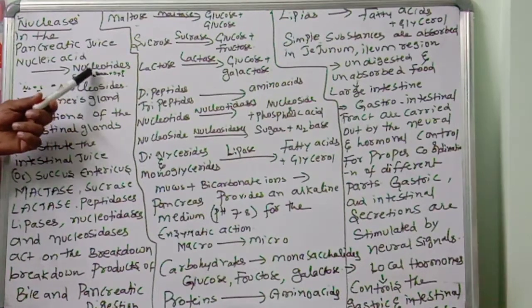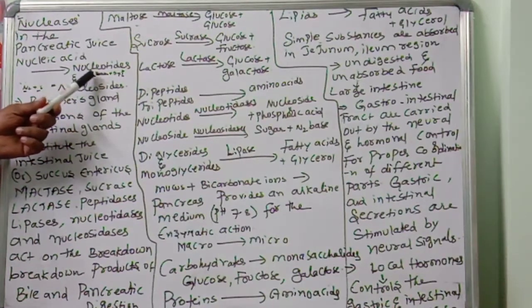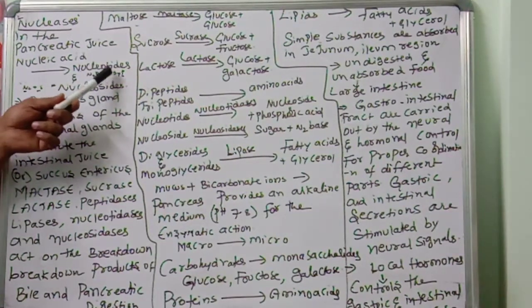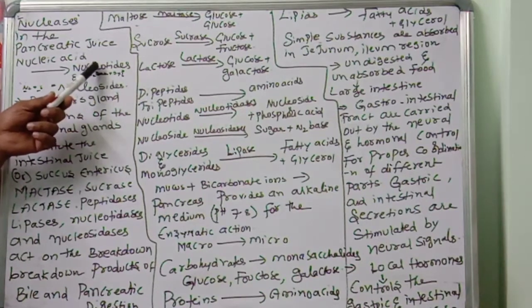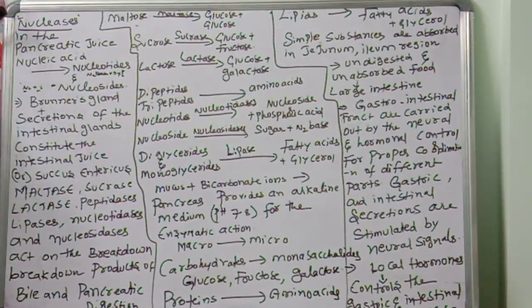What are the nitrogen bases? Purines and pyrimidines: adenine, guanine, cytosine, thymine, uracil. Nitrogen base plus sugar plus phosphate is the structure called a nucleotide. So when nucleases act on the nucleic acid, it is converted into nucleotides and nucleosides, an easily absorbable form.